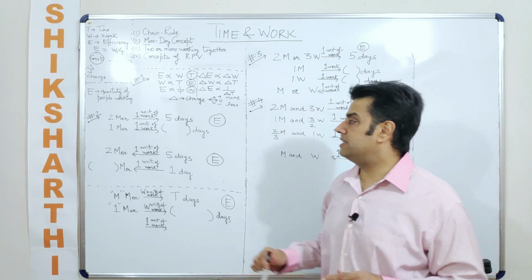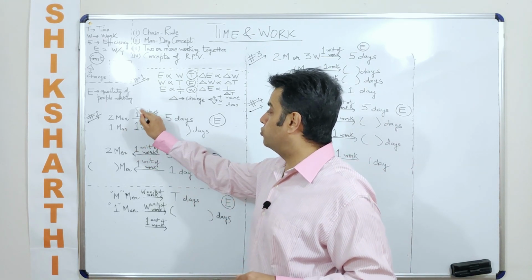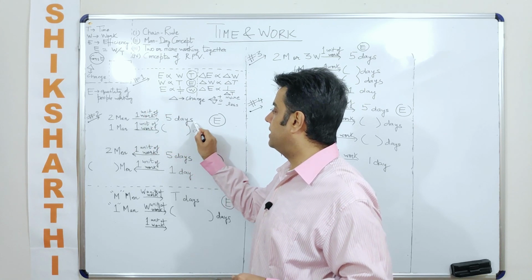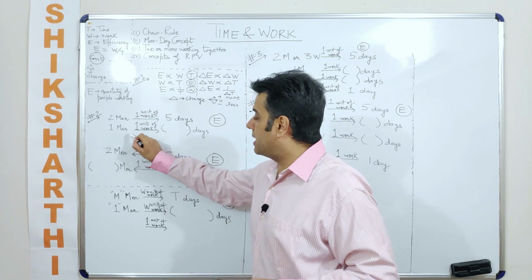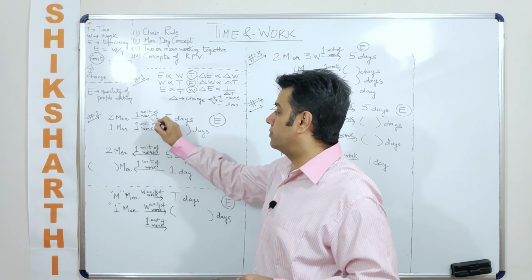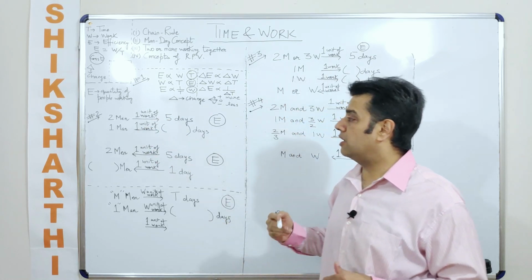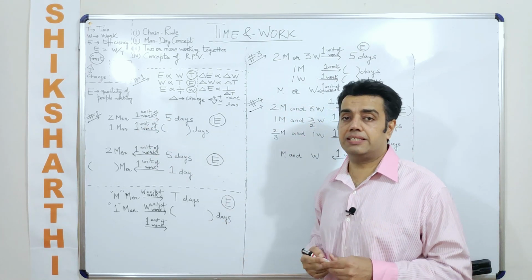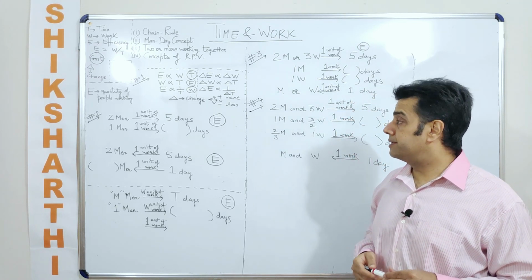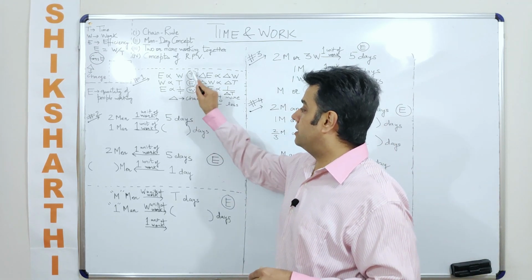So if somebody tells me that 2 men are supposed to do 1 unit of work in 5 days, then 1 man to do the same unit of work, which is 1 unit of work, will take how many days? Now before I begin with this, is there anything that you can associate from here?